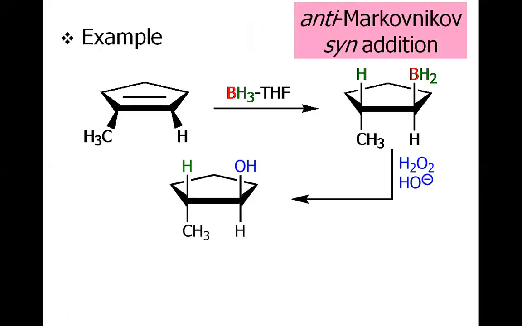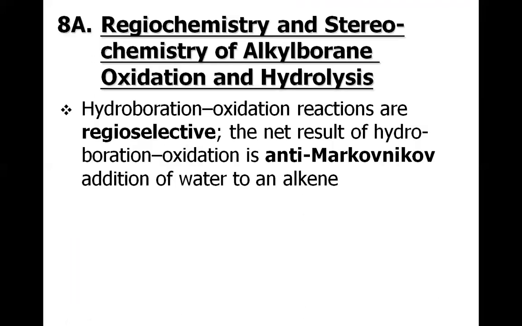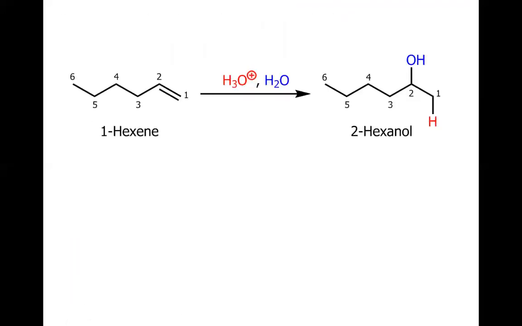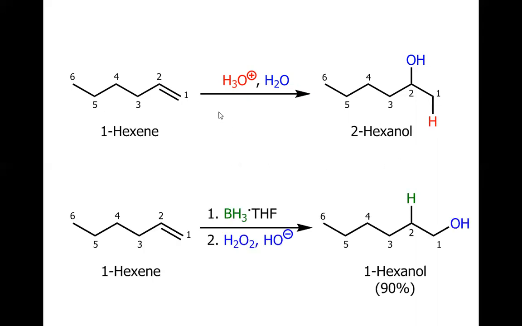So again, there are examples, just for comparison purposes. If you consider this 1-hexene with acid as a catalyst and water, you must obviously predict the hydroxide to attach at carbon 2 and the H to attach to carbon 1, because in doing so we will have the secondary carbocation at carbon 2, which will be captured by the water, and we have the secondary alcohol.